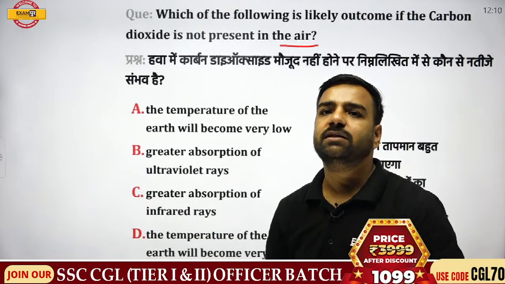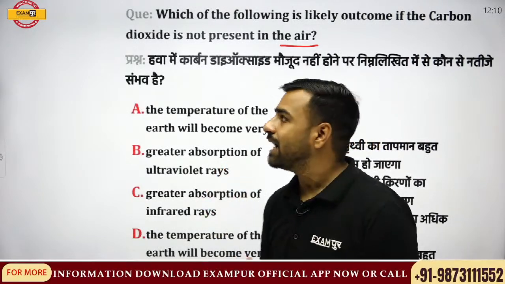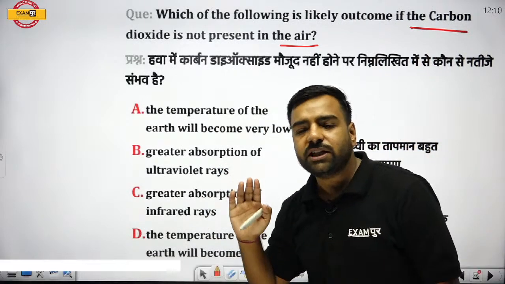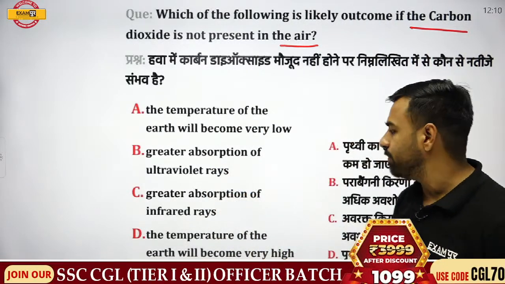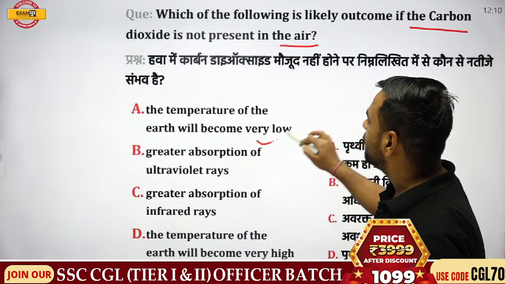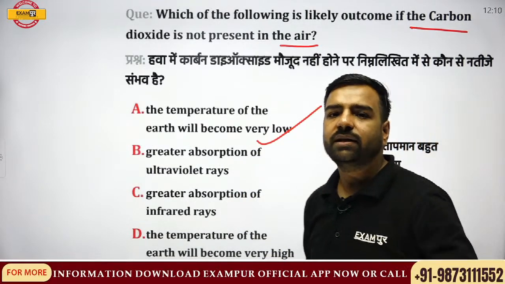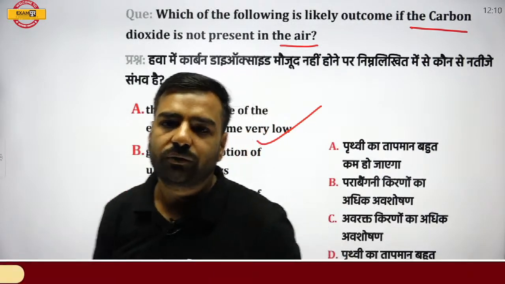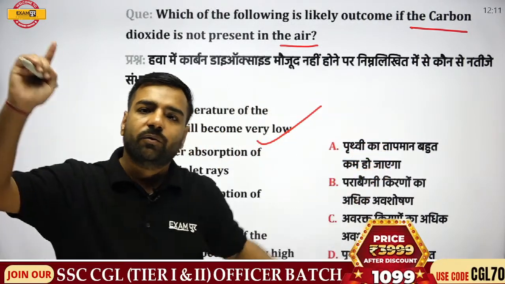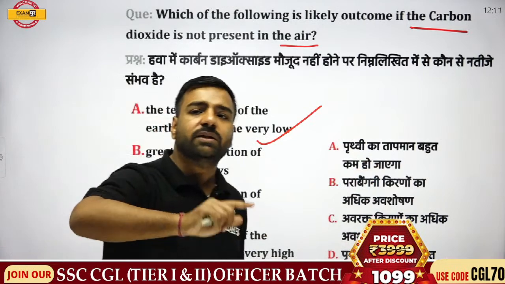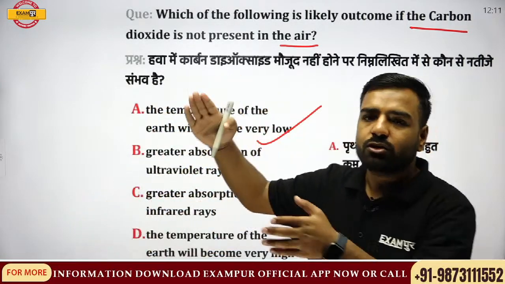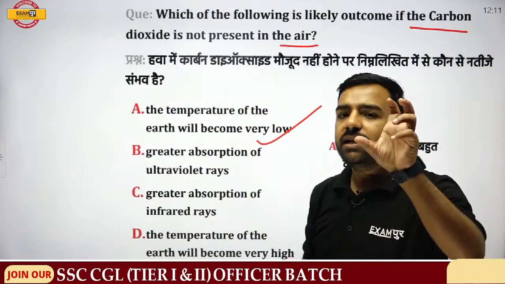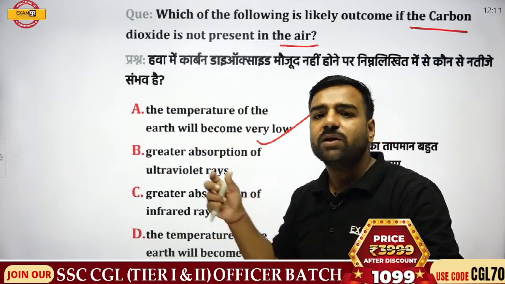Yes, answer please. Which of the following is the outcome if CO2 is not present in the air? If CO2 is absent in the air, what is going to happen? Here the temperature of the earth will become very low. Fine. What happens if I talk about the earth? We have a layer of ozone, right? That is O3. When ultraviolet rays are coming from the sun, it is actually ozone which is protecting us from those ultraviolet rays.